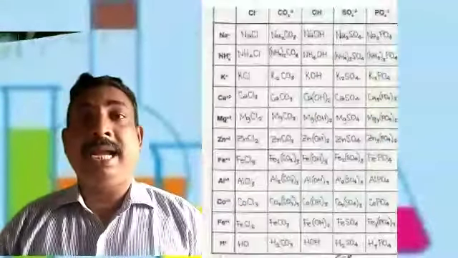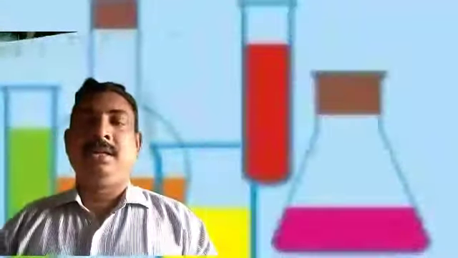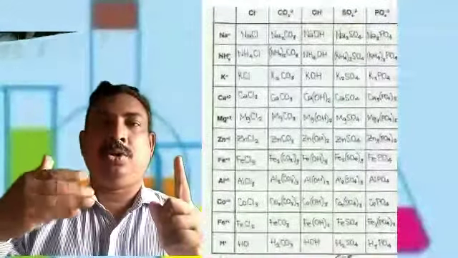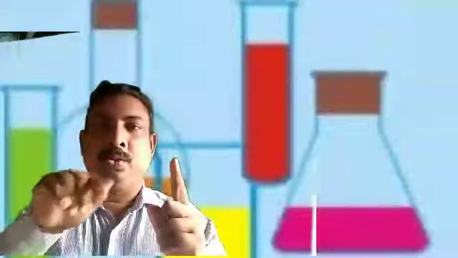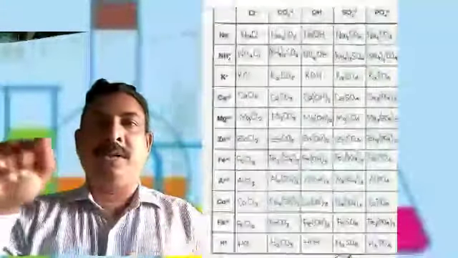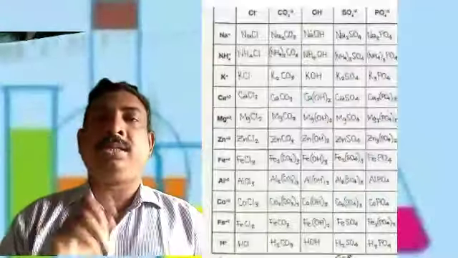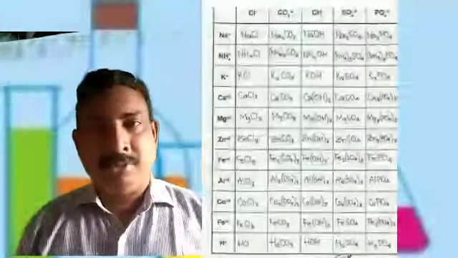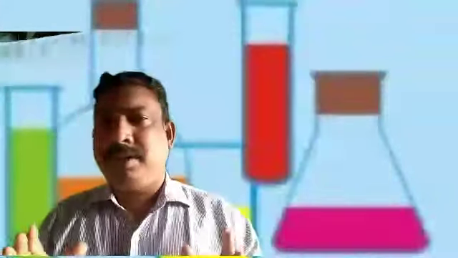But if you want to write sodium sulfate, sodium valency is 1, sulfate valency is 2. So now by the crisscross method, this 2 will go to the sodium and this 1 will come to the sulfate. That's why the formula will become Na2SO4. Dear students, we have to remember the formulas and we should know how to write the chemical formulas.